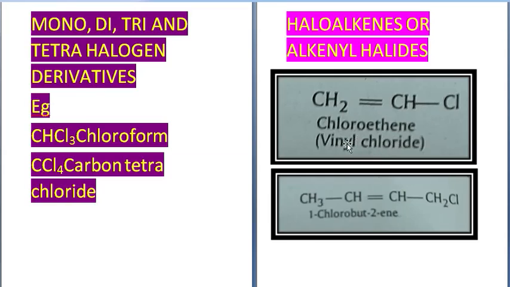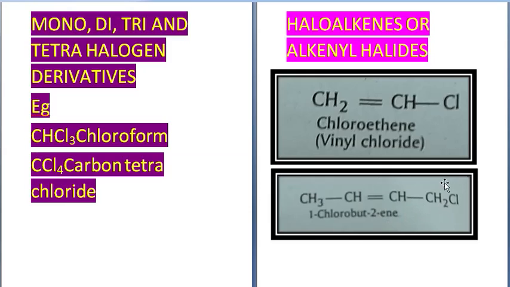Common name is vinyl chloride. So it is an example of haloalkene. Similarly, one more example we will take: CH3 CH double bond CH CH3 is the formula of butene. Now in butene, instead of one hydrogen over here, a chlorine has been added. So it becomes